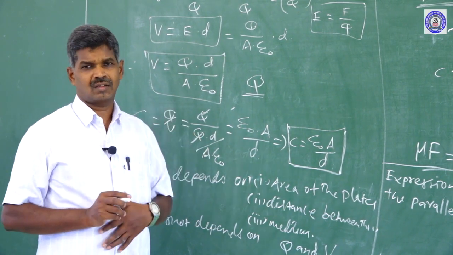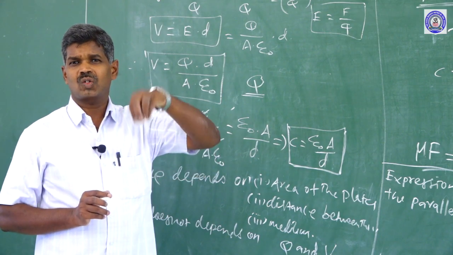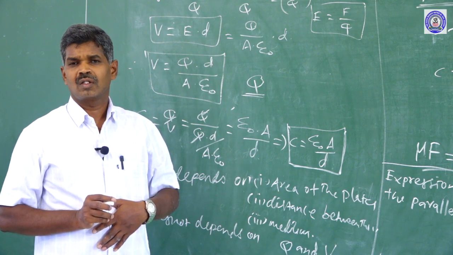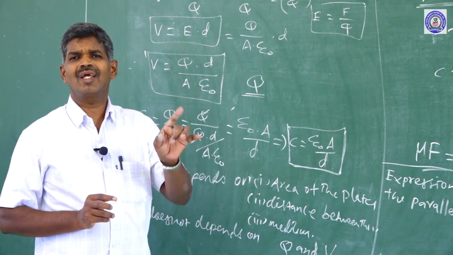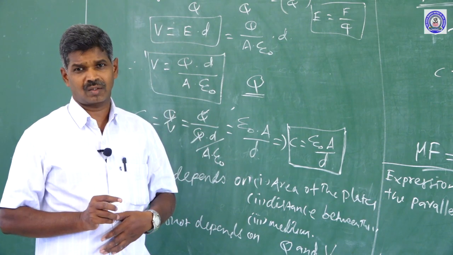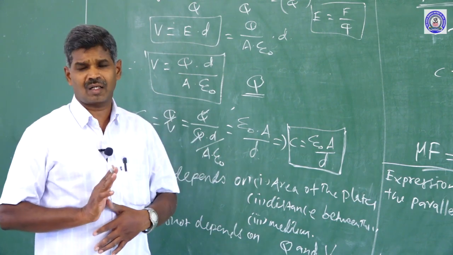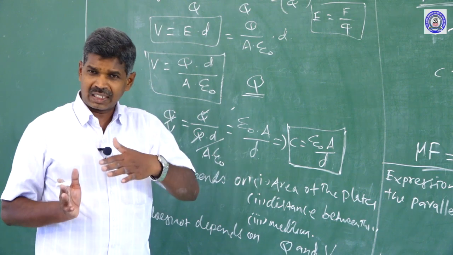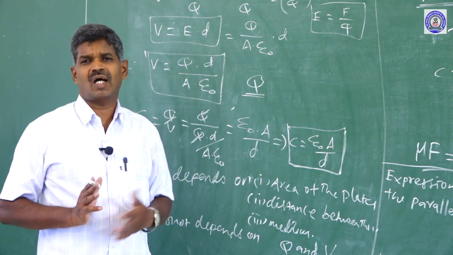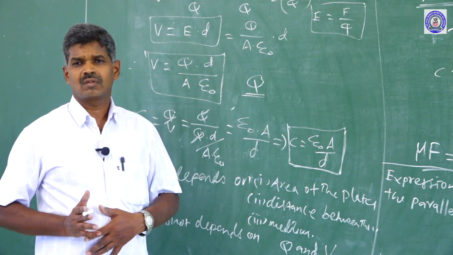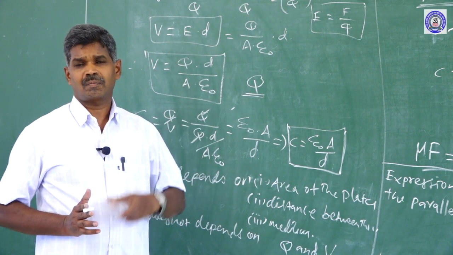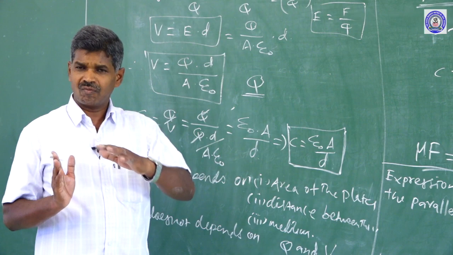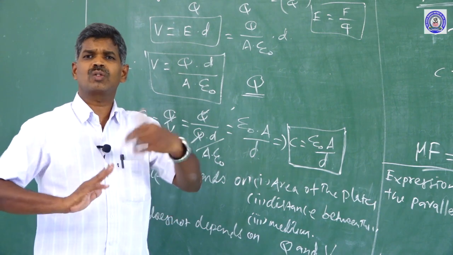Why are we saying it does not depend upon the charge and the potential difference? For a given capacitor, the medium, area and distance remain constant. If these three factors remain constant, and the potential difference is doubled, the charge is also doubled. Based on our primary relation Q proportional to V, if V is doubled, Q also doubles.